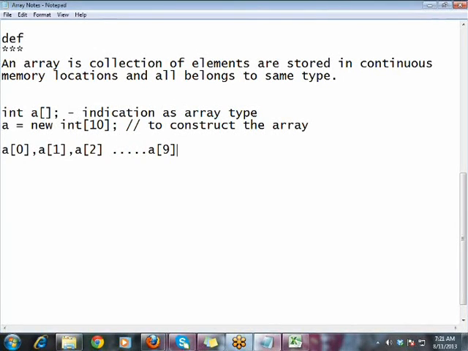So always, the elements you have stored in the array you will access with their indexes, something like 0, 1, 2, 3, and so on till size minus 1. Okay, that is accessing the elements.